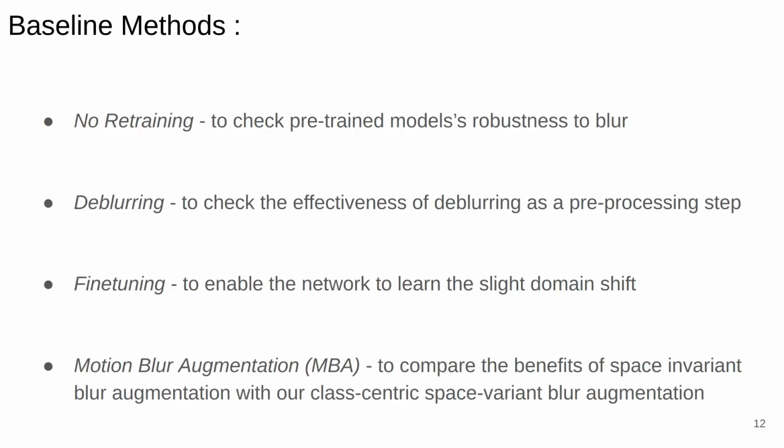We compare our results with a set of baselines. The first baseline is no retraining, where we want to check the pre-trained model's robustness to blur. Second is deblurring, to see if deblurring as a pre-processing step helps alleviate the issue completely. Third is fine-tuning, to see if there is a possibility for the model to learn the slight domain shift and maintain performance on the clean images as well. And the fourth is motion blur augmentation, to compare the benefits of space invariant blur augmentation with our class-centric space variant blur augmentation.